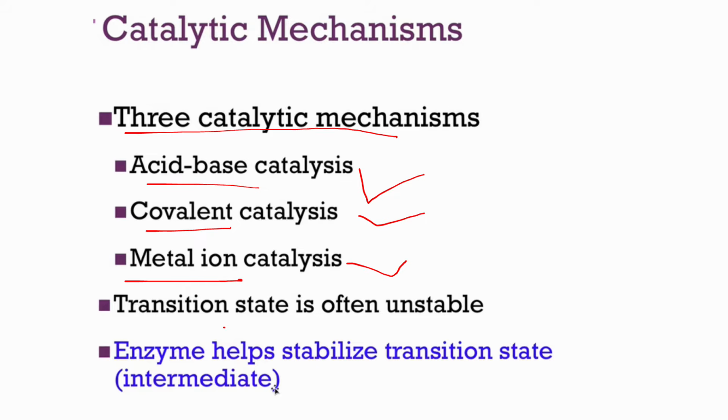And what about the transition state of a substrate? It's unstable, but here the enzyme helps to stabilize the transition state or intermediate state of the enzyme-substrate complex. Here Linus Pauling explained it in detail. I will discuss it later in another video maybe.